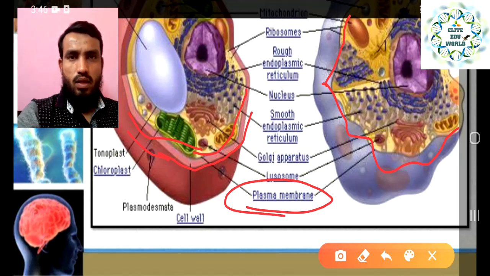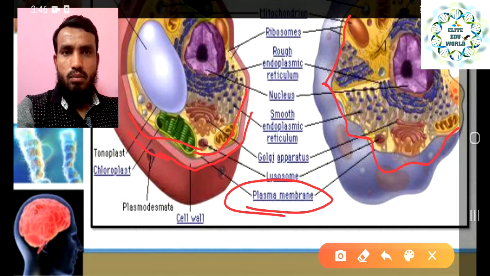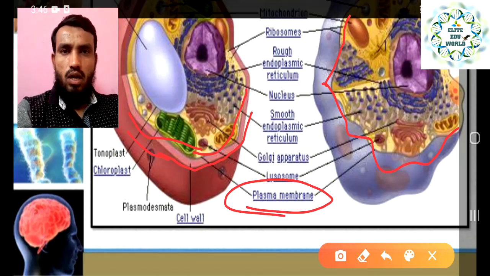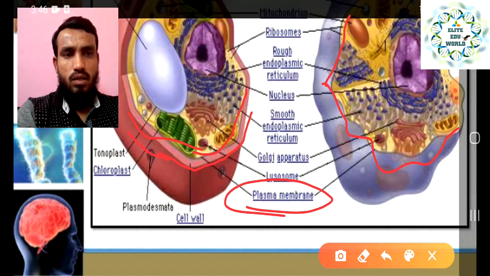And the thing we have already discussed before, that is, the cell wall is completely permeable, allowing all the material to move inside. But the plasma membrane is the second layer for the plant and the very first layer for the animal. So it's semi-permeable, meaning whatever material is required is the only thing allowed by the cell membrane, and the rest will be stopped there. So that is a difference between plant and animal cell.